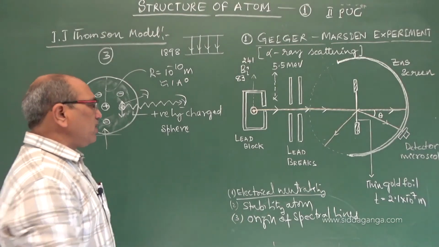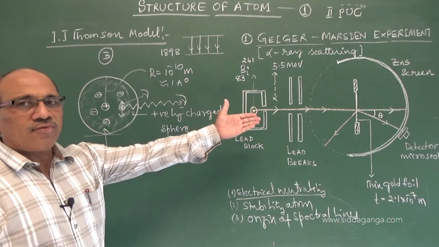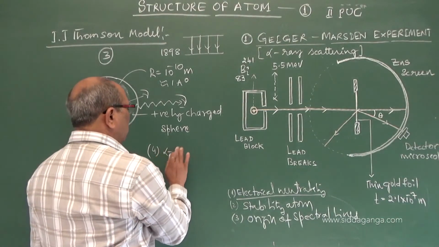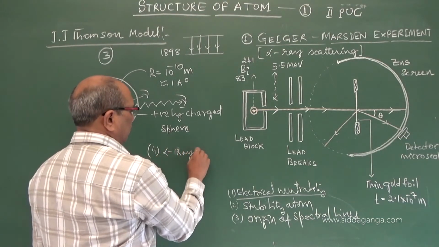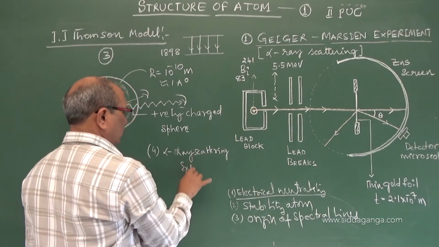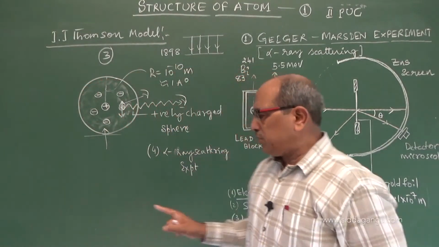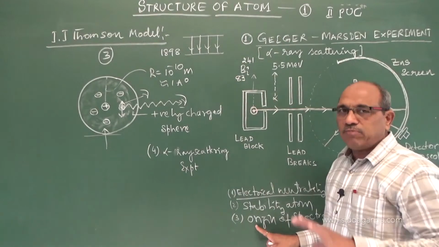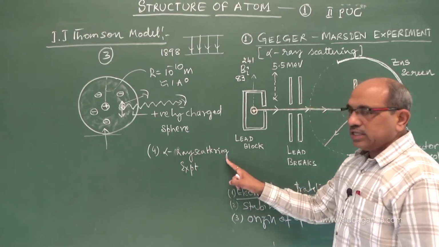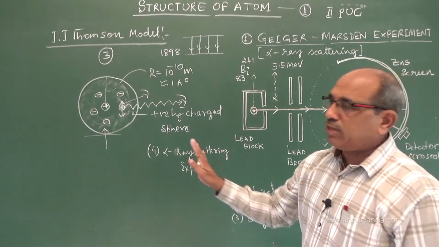Another drawback is the fourth one, that is what we are going to see here, the alpha ray scattering. He could not explain the alpha ray scattering experiment correctly, so it does not support the origin of spectral lines correctly. In brief, the limitation of this model is the alpha ray scattering experiment. How alpha ray scattering exactly takes place is not explainable by this.